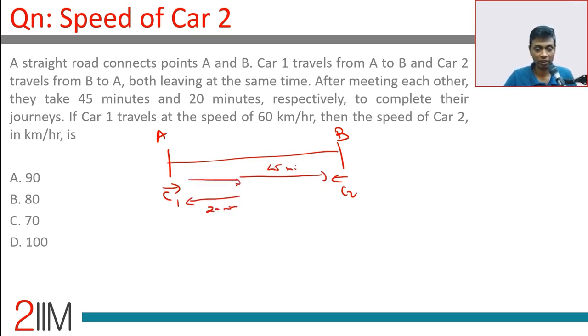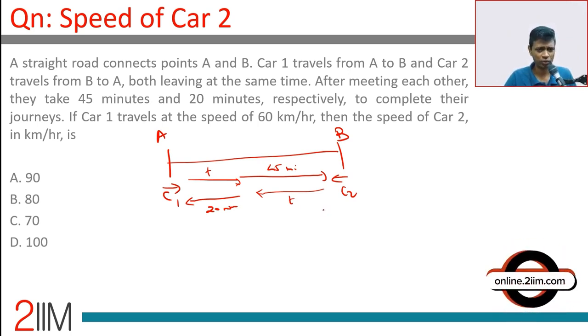Let's assume C1 has taken t minutes and C2 should have taken the same t minutes because they meet. Okay. Now, their speeds are constant. So the ratio of their speeds will be the same. The ratio of time taken should be the same. If C1 takes t minutes and C2 takes 20 minutes, or C1 takes 45 minutes and C2 takes t minutes, this by this should be equal to this by this.